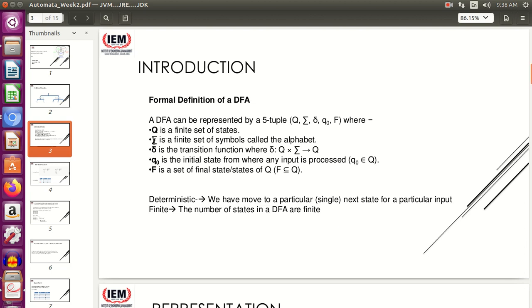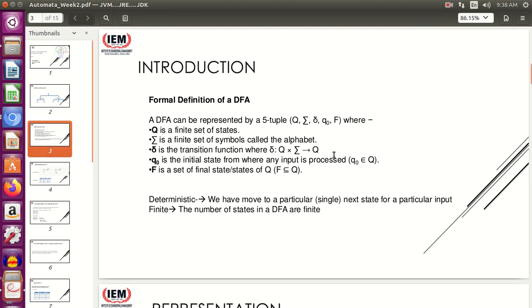Sigma is a finite set of symbols. Now you are very familiar with sigma. In grammar also you had seen sigma representing the alphabet set. Here also sigma is the finite set of symbols, called the alphabet, that we are going to use in our deterministic finite automata. What is a transition function? Delta is the transition function. How is it defined?